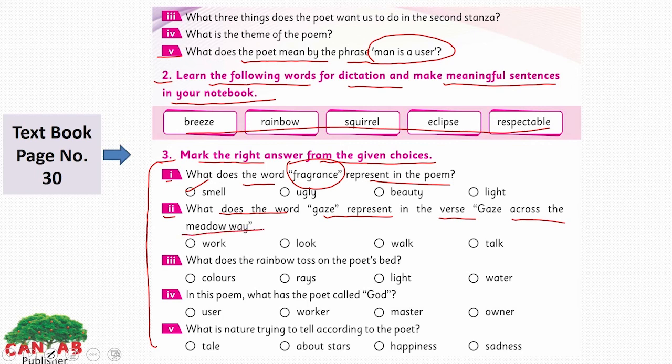Yes, I told you. This one too. Gaze means to look continuously. The third one: what does the rainbow toss on the poet's pad? Colors, rays, light, or water? Yes, we are talking about rainbow here, so it's color.